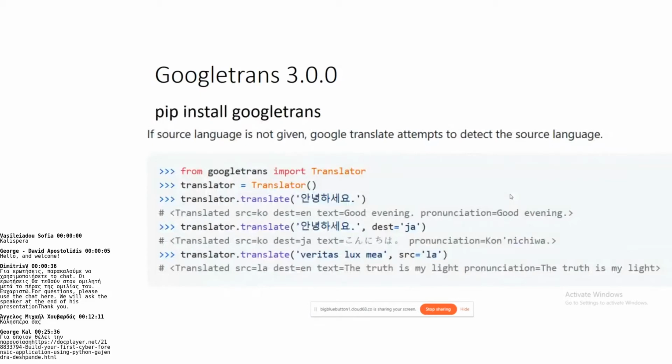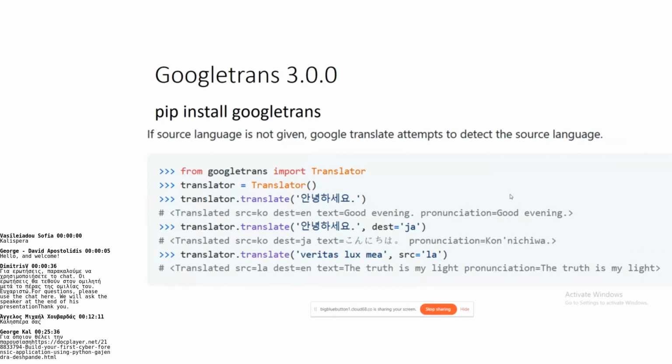If the source language is not given, Google Translate will attempt to detect the source language. The first step is to import the translator module, then create the translator object, then use the translate method. You can see here that there's the text, but the source language is not specified, but it can detect that it's a Korean language.